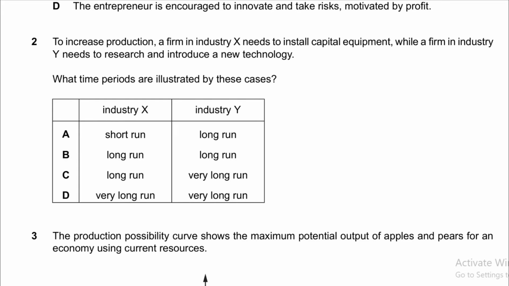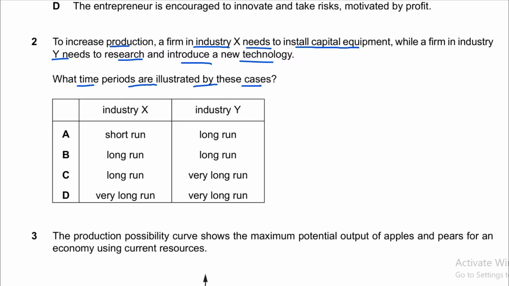Question number 2 is, to increase production, a firm in industry X needs to install capital equipment, while a firm in industry Y needs to research and introduce a new technology. Right, what time periods are illustrated by these cases?